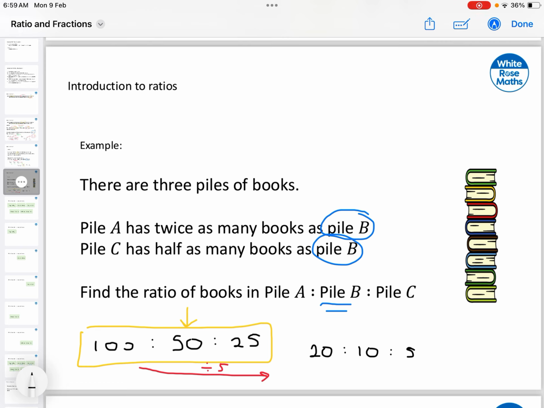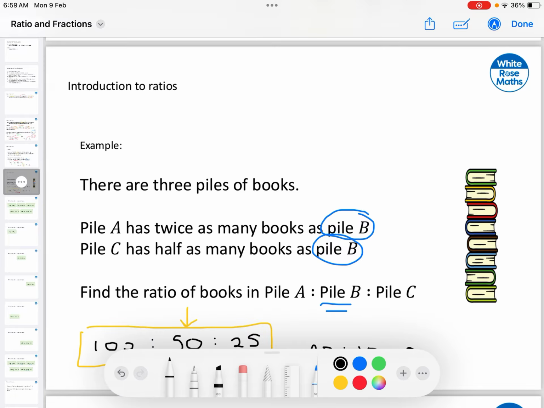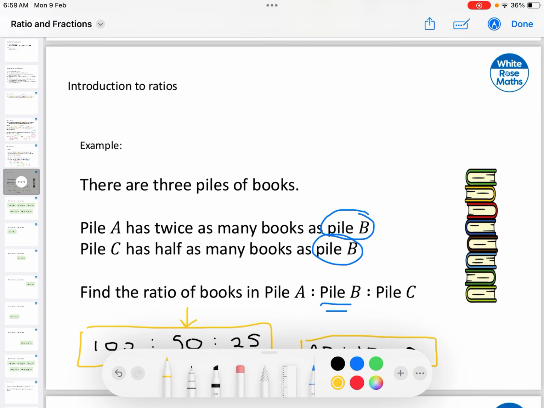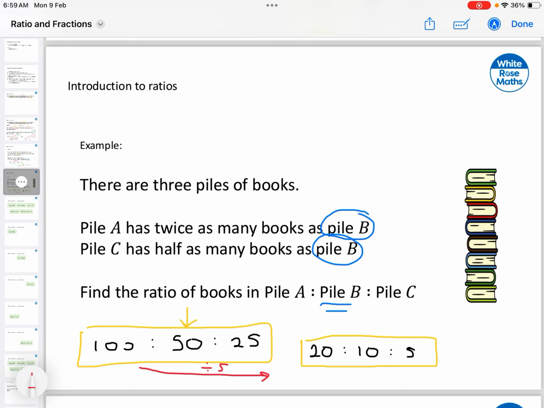And then 25 divided by 5, and that is 5. So take a look that if we simplify the expression a little bit more, this new ratio is also something that works because we have pile B in the middle, pile A has double the amount, and pile C has half of it. And even we can continue one more